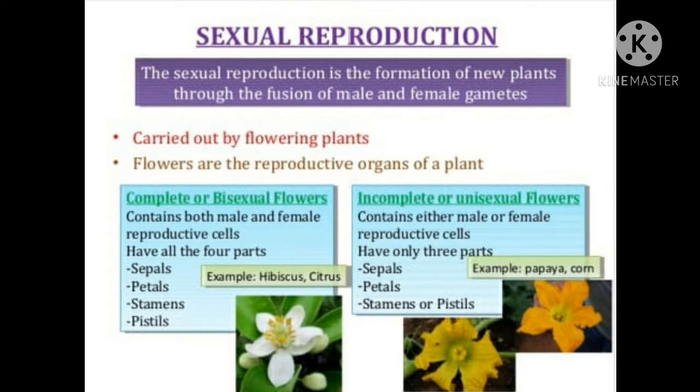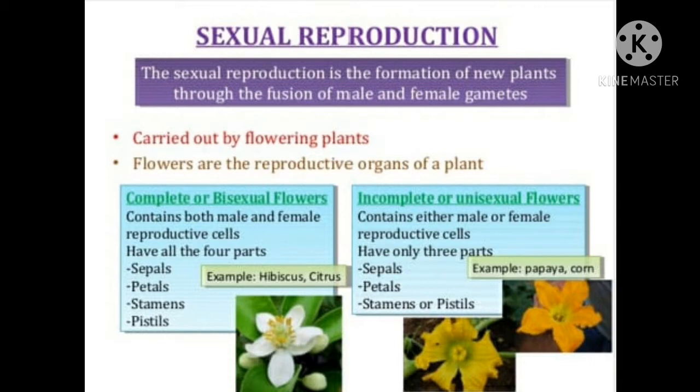Incomplete or unisexual flowers contain either male or female reproductive cells. Means in these flowers there will be either a male reproductive cell or a female one, either stamen or pistil. They have only three parts: sepals, petals, and either stamens or pistil. Of stamen and pistil, these flowers will have only one part. Example, papaya and corn. Figure is given here.